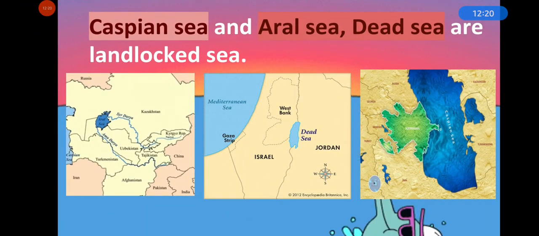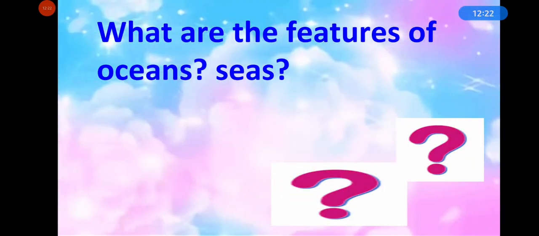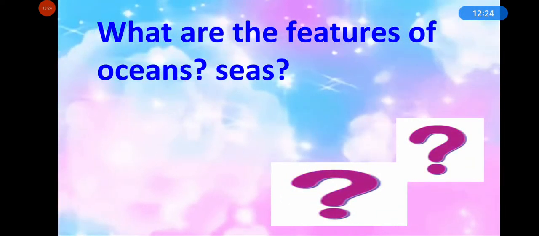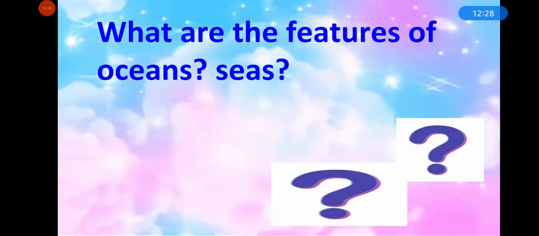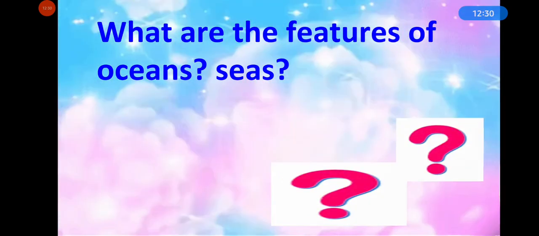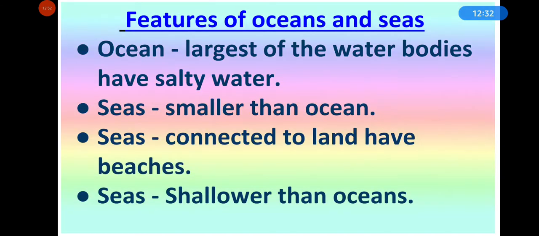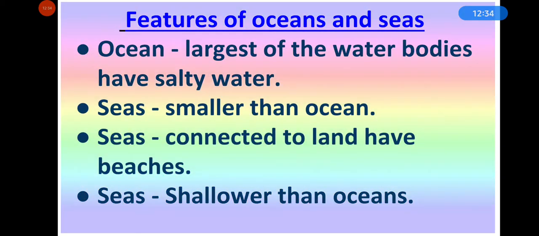Now answer, what are the features of oceans and seas, and what are landlocked seas? So features are, oceans are the largest of the water bodies and have salty water.